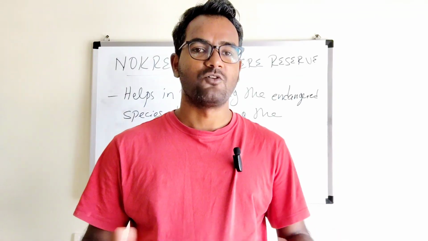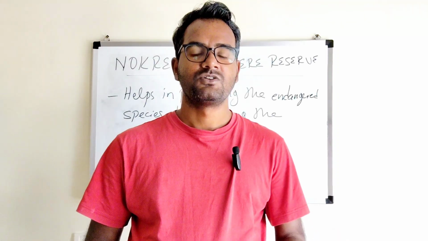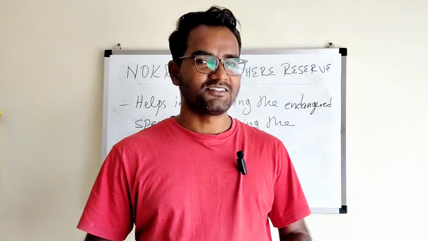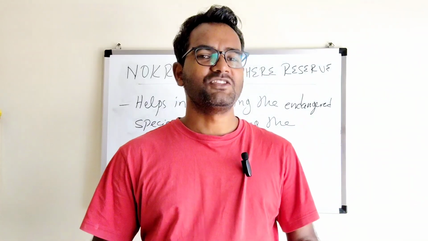So it depends on us how we take care of our environment. Have a look at the board. Nokrek Biosphere Reserve, or any biosphere reserve, helps in preserving the endangered species and maintaining the ecological balance. Now, preserving the endangered species means protecting the animals who are on the verge of extinction, which means if you don't protect that particular animal and plants now, they will become extinct, or they will be wiped out from the surface of the earth.